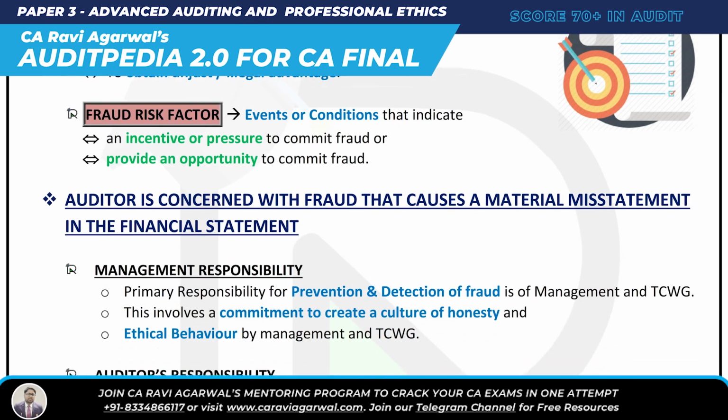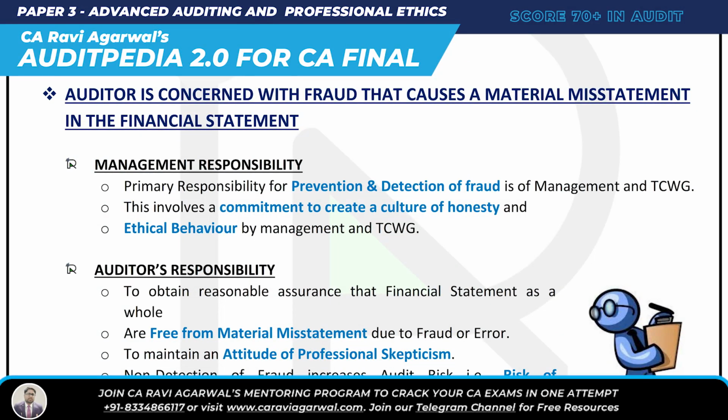Tell me one more thing. Is the auditor concerned with fraud that causes material misstatement in the financial statements, or immaterial misstatement? Obviously, the auditor is concerned with fraud that causes material, that is important, misstatement, that is mistake, in the financial statements. The auditor is only concerned with fraud that causes material misstatement.